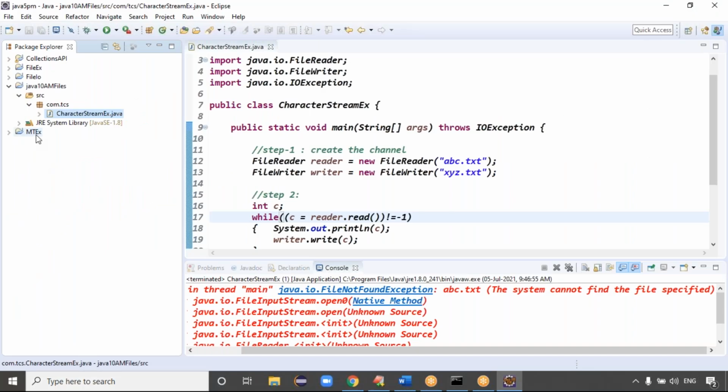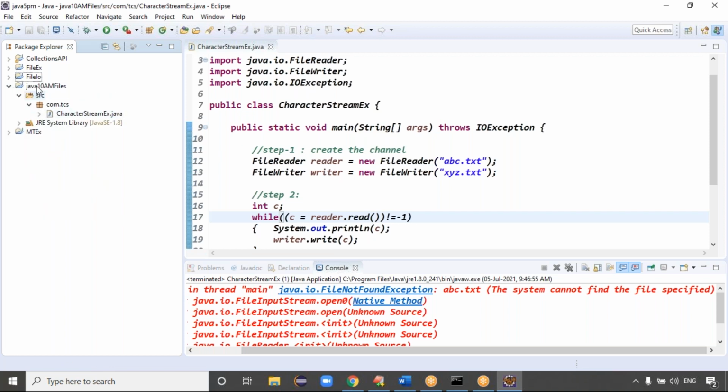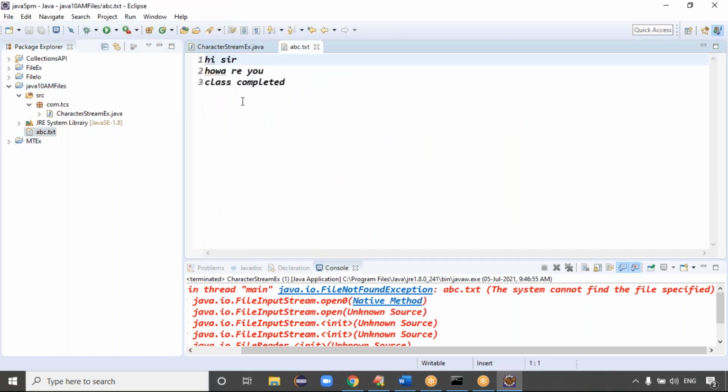If that is the case, can I copy some file from another project or application? What file is required to read the data? The abc.txt file. Please place the file directly in the project folder, guys. Don't put it in the com.tcs folder. The abc.txt file contains a message: hi sir, how are you? Class completed. These three lines of message are there.